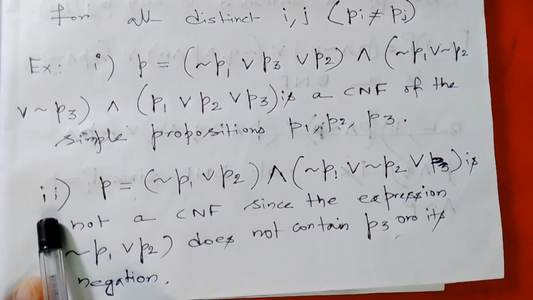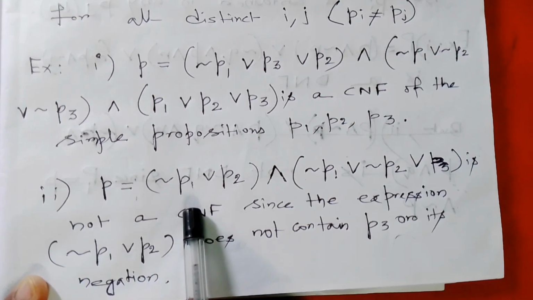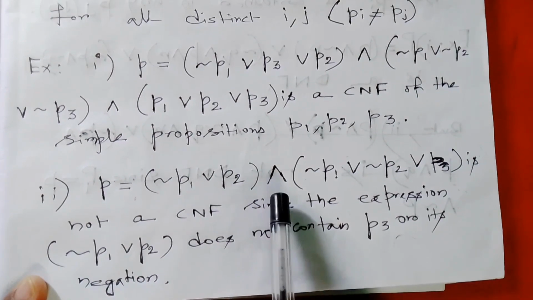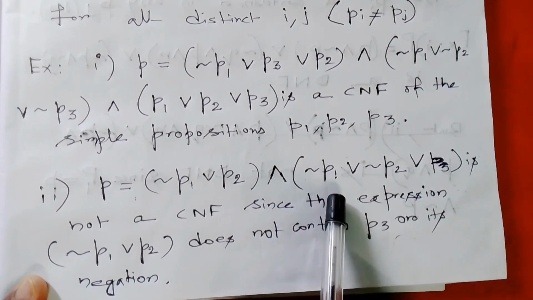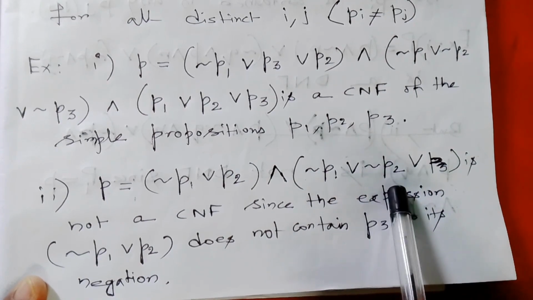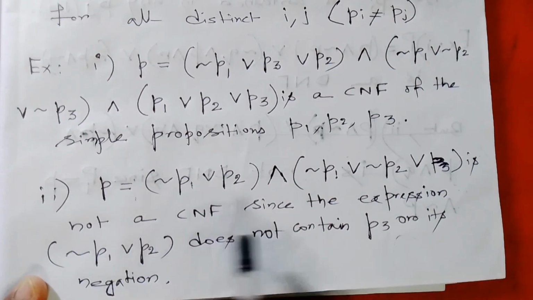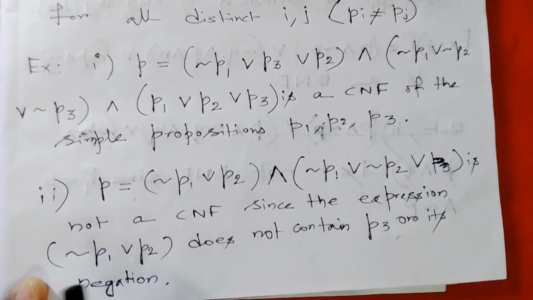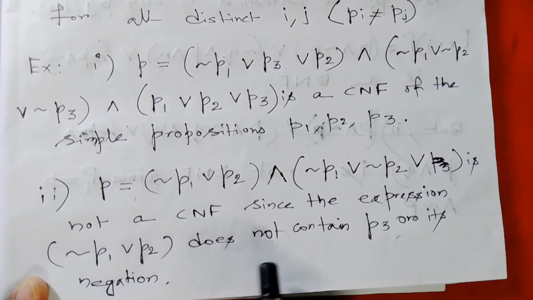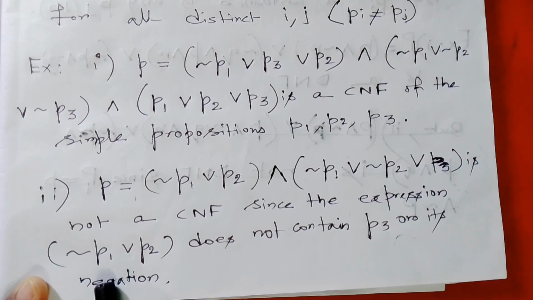Now the next example: P is equal to negation of P1 disjunction P2, conjunction negation of P1 disjunction negation of P2 disjunction P3. This is not a CNF, since the expression negation of P1 disjunction P2 doesn't contain P3 or its negation.